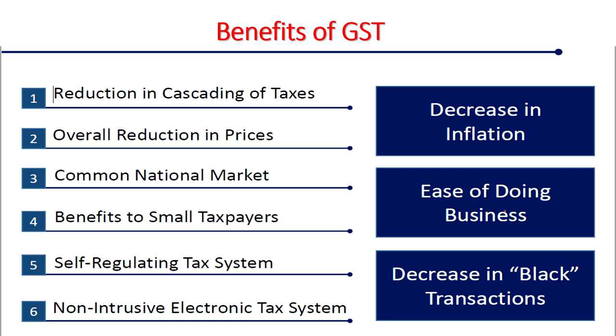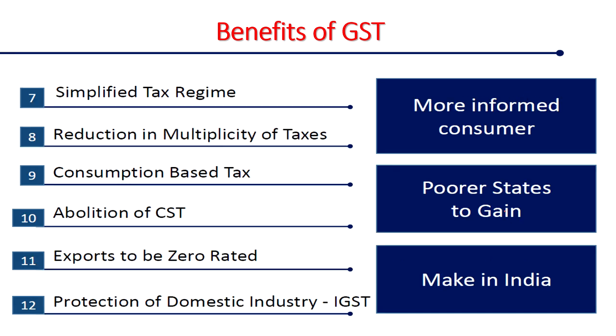so that a common national market will be there, with benefits for the taxpayers also. A self-regulating tax system is involved, a non-intrusive electronic tax system, a decrease in black transactions, a simplified tax regime, a more informed consumer, and a reduction in the multiplicity of taxes. There were multiple taxes earlier, octroi tax and all these taxes. Now it is only a single GST as far as indirect taxes are concerned, and